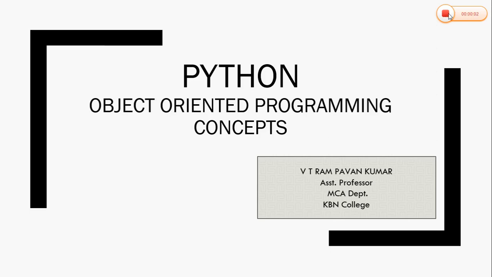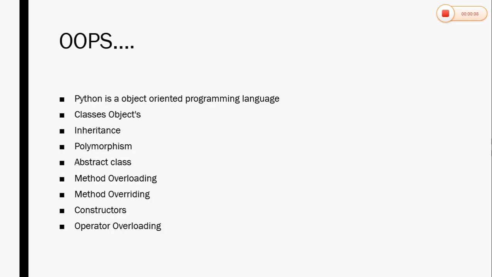Hello, in this session we are going to learn about object-oriented programming concepts in Python. OOPS concepts include classes, objects, inheritance, polymorphism, abstract class, method overloading, method overriding, constructors, and finally operator overloading. Operator overloading, which is possible in C++, is also possible in Python.